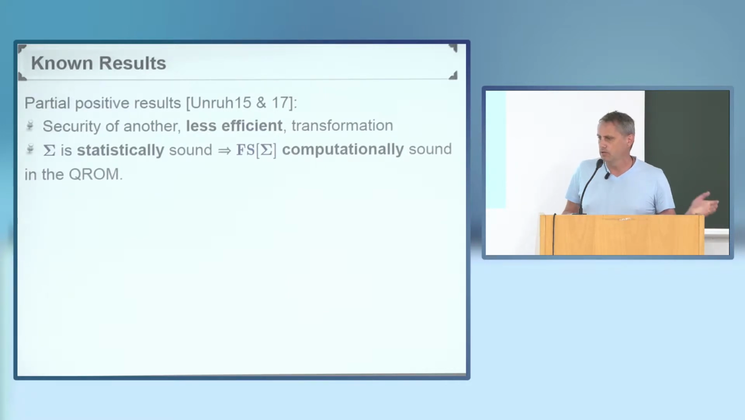In particular, nothing was known about what happens if the Sigma protocol is computationally sound, or what happens if you care for the proof of knowledge property, which, as a matter of fact, is important in the context of signature schemes.